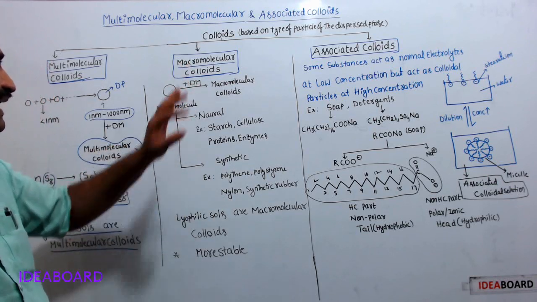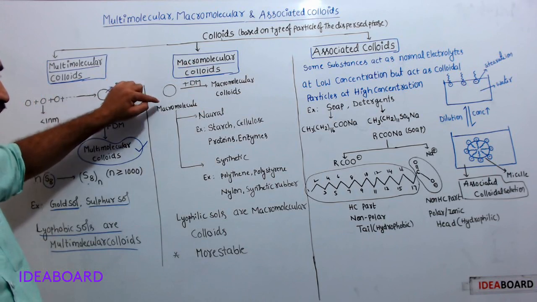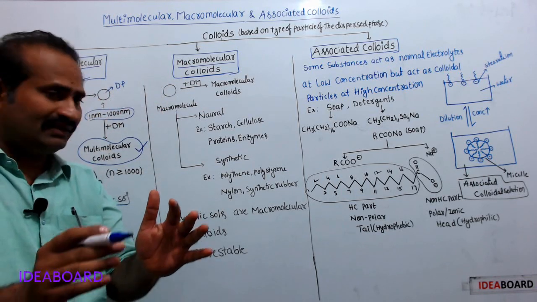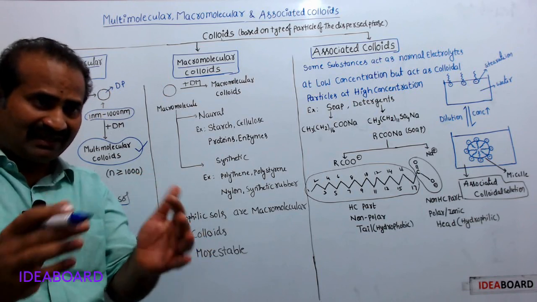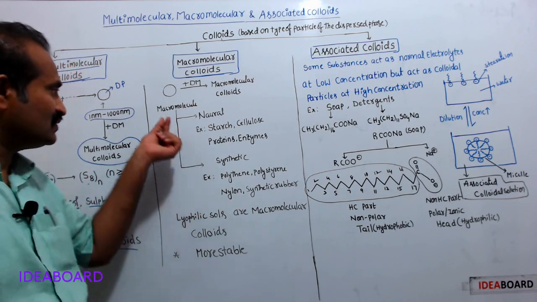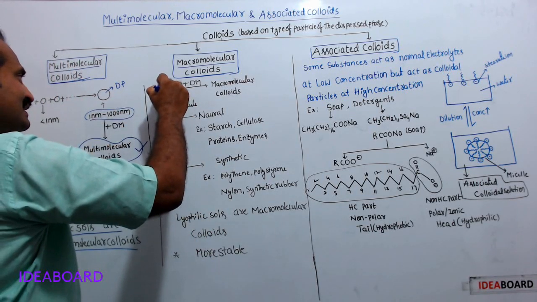Now come to macromolecular colloids. Macromolecule means a big molecule, usually polymers. Such a macromolecule acts as the dispersed phase.